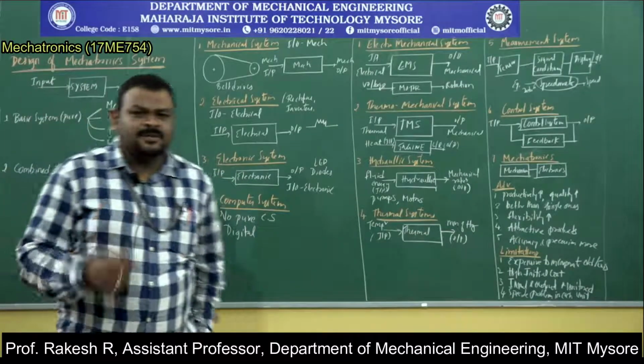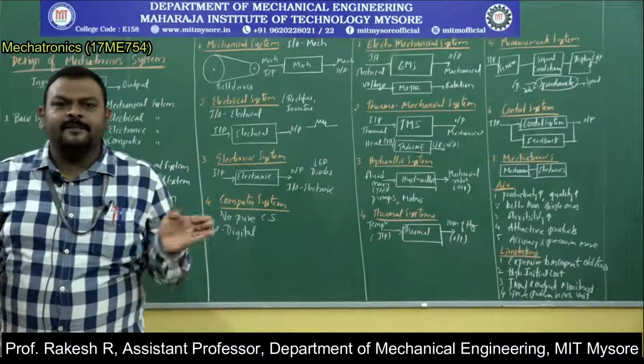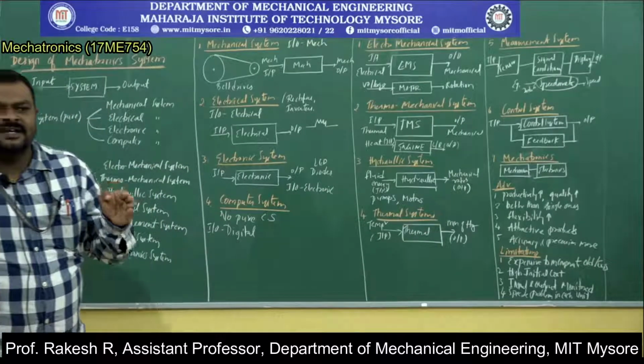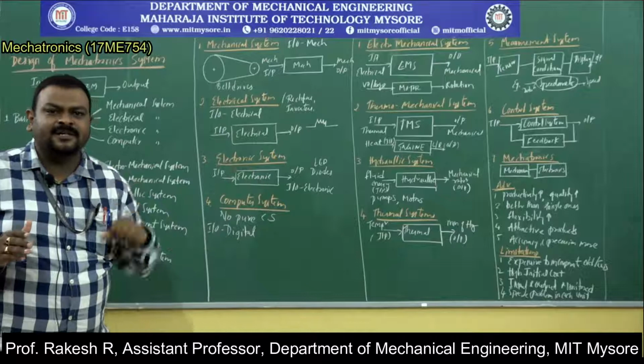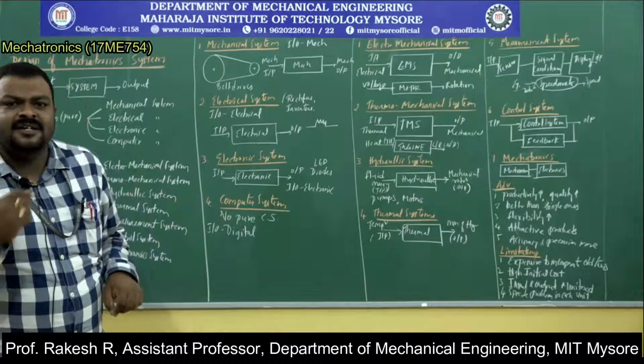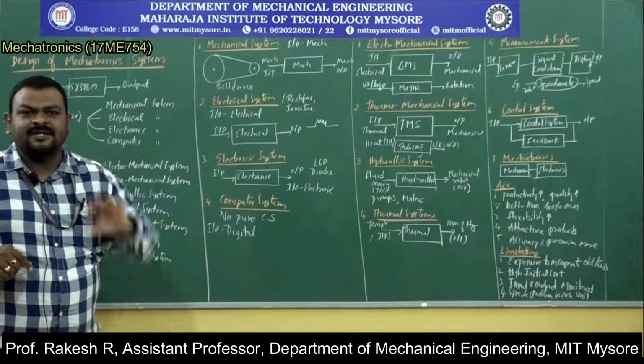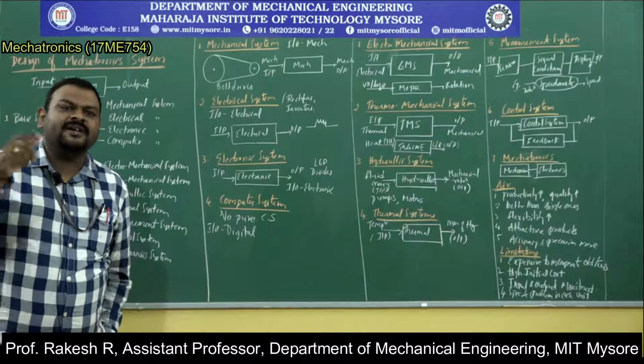Then next come combined systems. Combined systems means you are combining two systems. A mechanical system is combined with an electronic system, or a mechanical system is combined with an electrical system, or any other electrical system. You can have one or more interactions.